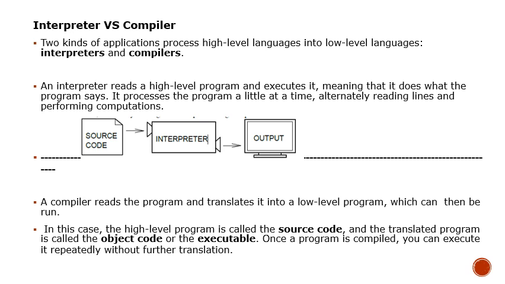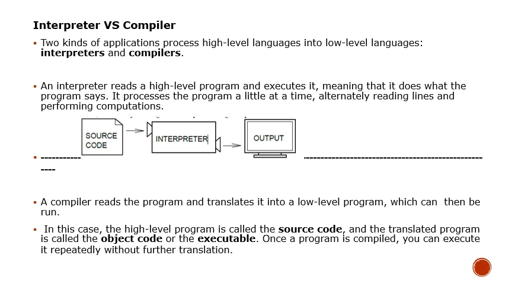So this intermediate representation is later converted into machine language representation. Now, a compiler reads a program and translates it into a low-level language, which can then be run.